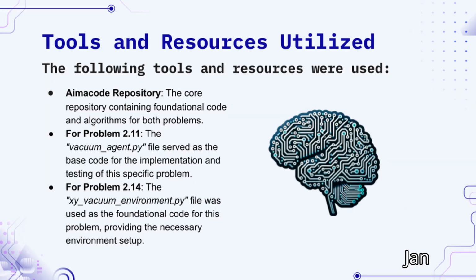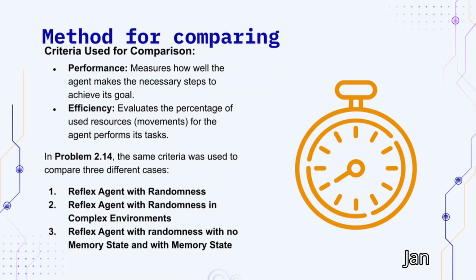Experiment setup. The tools used for this experiment were the IMA code repository, which is the base repository these problems are taken from. For problem 2.11, the vacuum_agent.py was used, and for problem 2.14, the xy_vacuum_environment.py was used. The methods for comparing used were performance, which is the measure of how well the agent makes the steps to achieve the goal, and efficiency, which is the percentage use of resources for the agent performing its task.